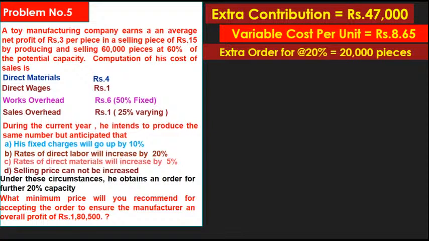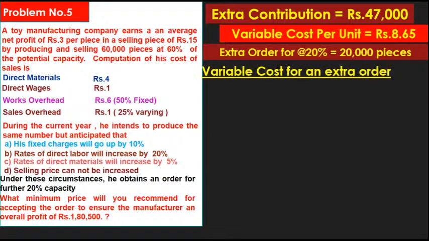Variable cost per piece is 8 rupees 65 paisa, and the extra order at 20% is 20,000 pieces. Now we calculate the variable cost for the extra order.